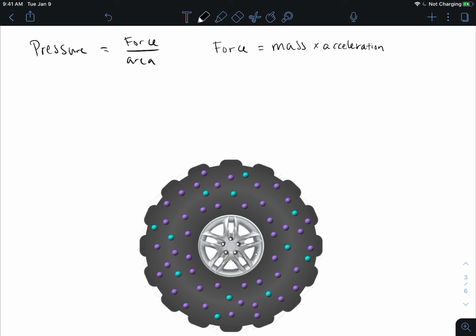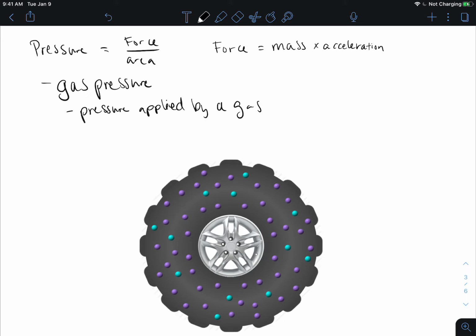And when we think about a gas, we can apply this idea because a lot of pressure is gas pressure. So when we talk about pressure, a lot of times we're talking about gas pressure. So this is the pressure applied by a gas. So if we can get a gas to have a greater force, a greater acceleration, a greater mass, or a gas exerting a force over a smaller area, we can cause gas pressure to increase.